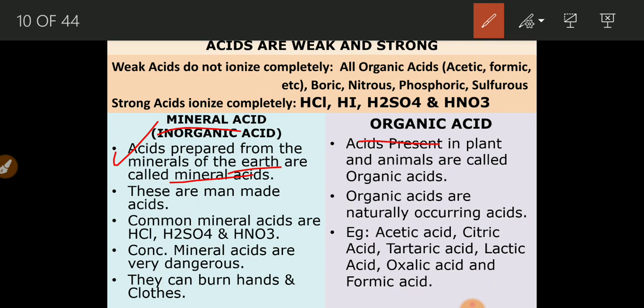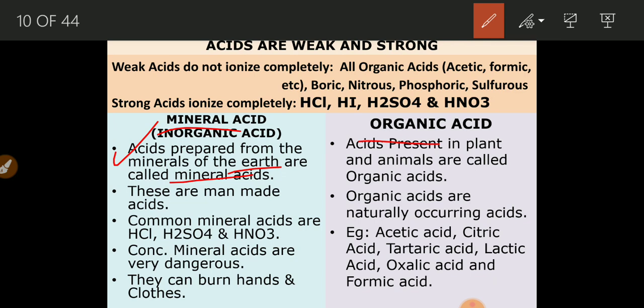The minerals are obtained from the earth, like chlorine, sulfur, iron, nitrogen, nitrates. These are different types of minerals found in the earth, and these acids are obtained from these minerals, and hence they are called mineral acids.